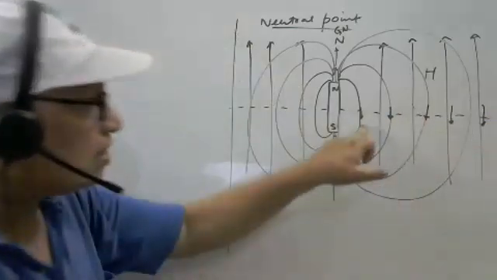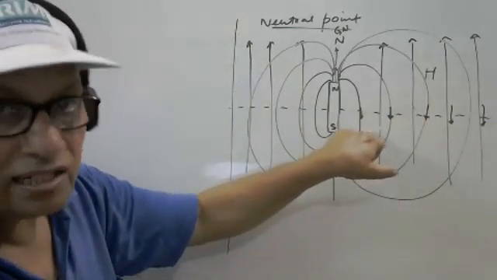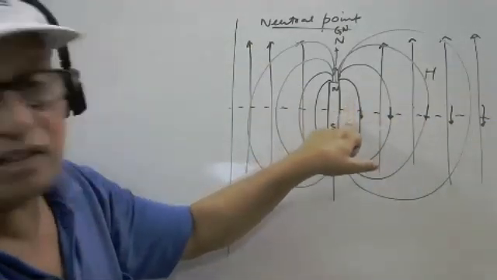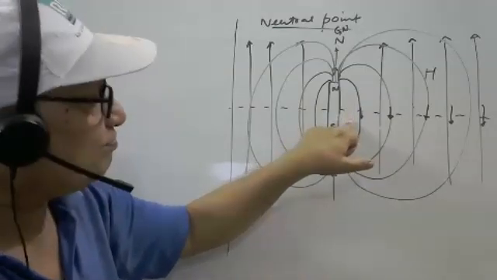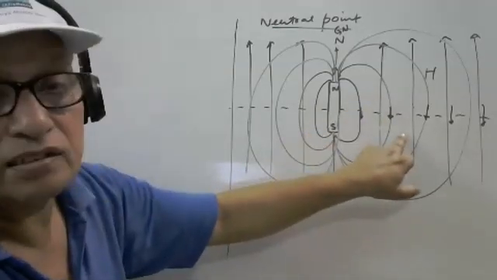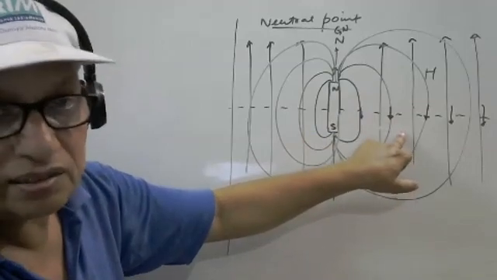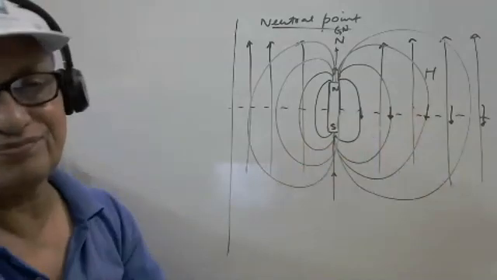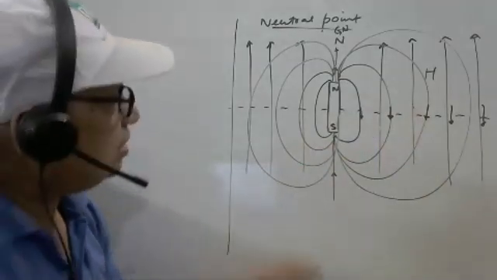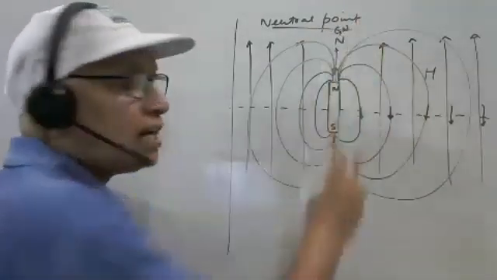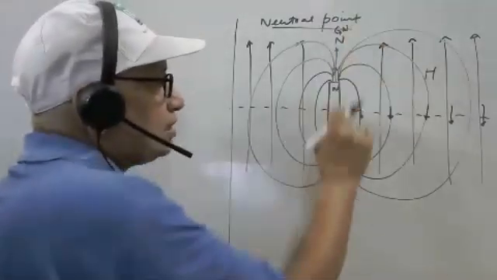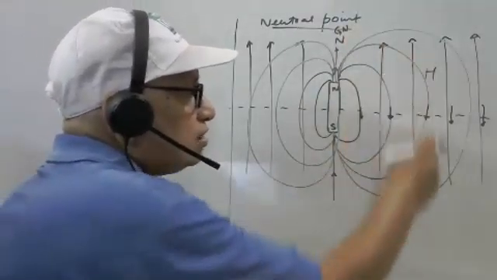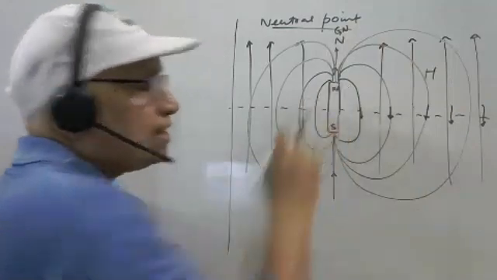So the magnetic field by the small magnet and the magnetic field from the Earth are exactly in opposite directions. They are not equal, but definitely H, the horizontal component of the Earth, is in this direction, and the magnetic field because of this magnet is downward.